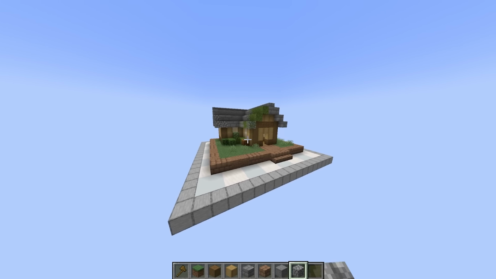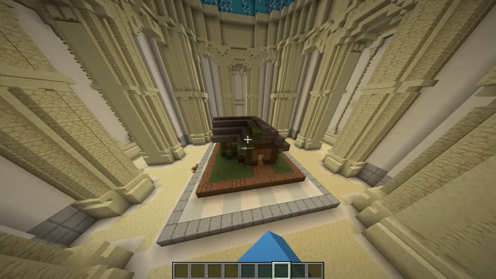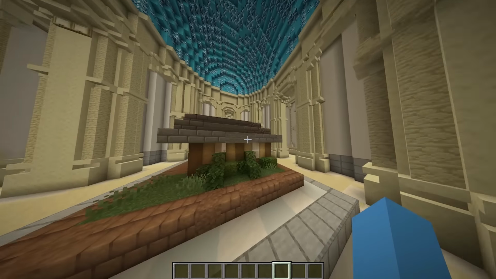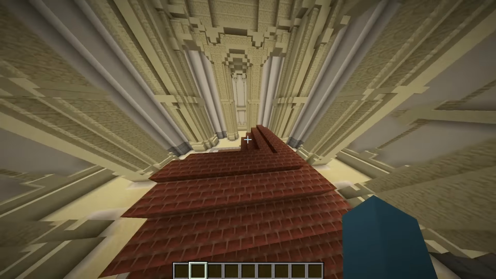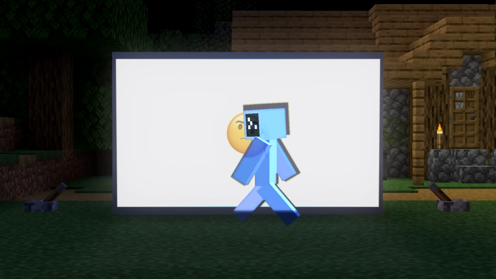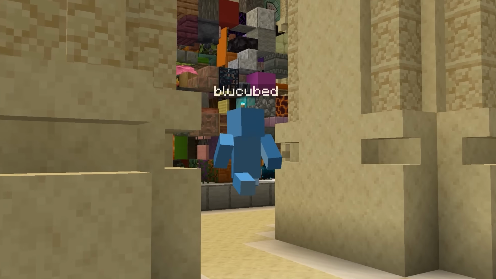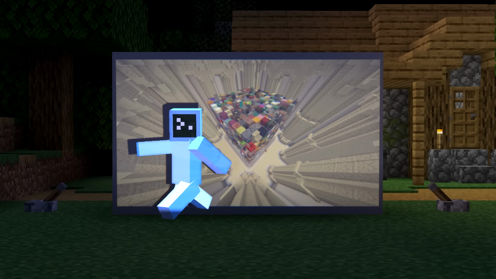So this is my house, and now I can teleport myself to exactly where the build is in the library. And here it is. And now I can move around the different chambers, and these are all the builds that are right next to it in the library. And here I found the same build but with a different roof. The search feature helps prove that any build is actually in the library. Knowing where the builds are means that you could theoretically walk from one build to another, but that would take years and years of walking.